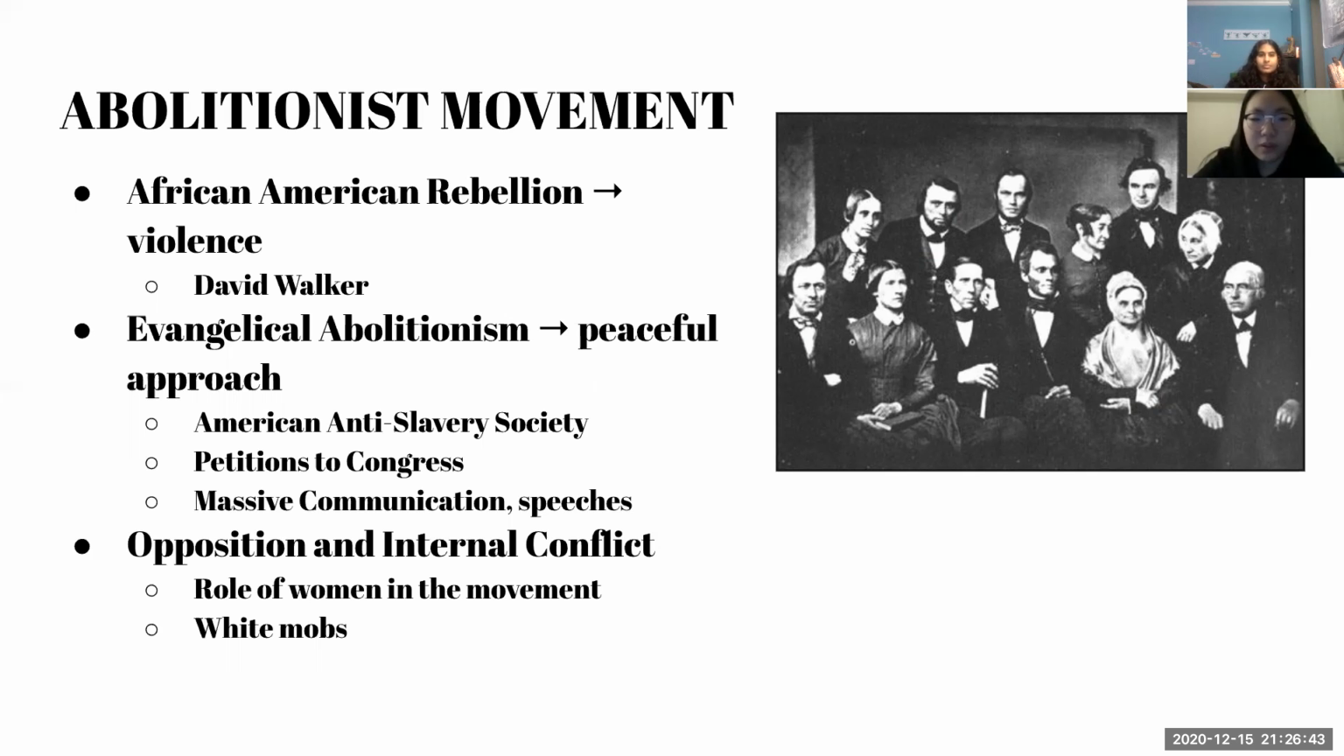Slavery also ultimately split up the Whig Party because most Northern Whigs believed in abolishing slavery, while most Southern Whigs wanted to continue the practice of slavery. This is when the Republican Party was formed.